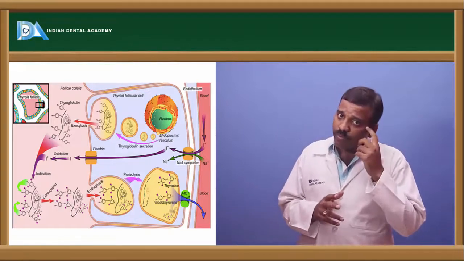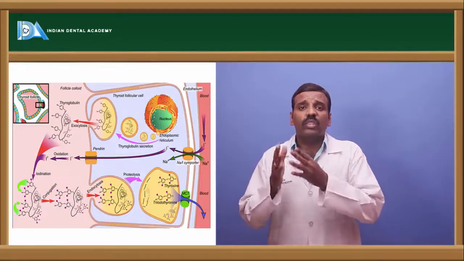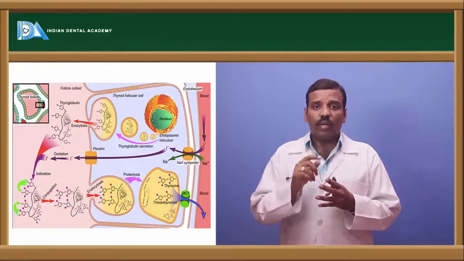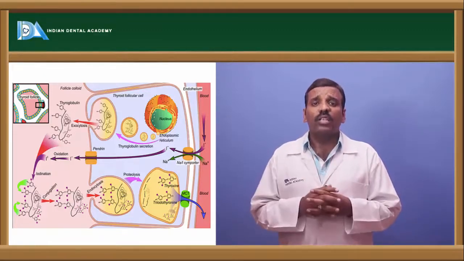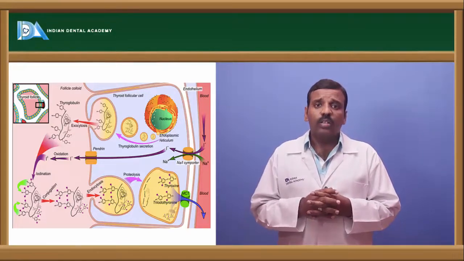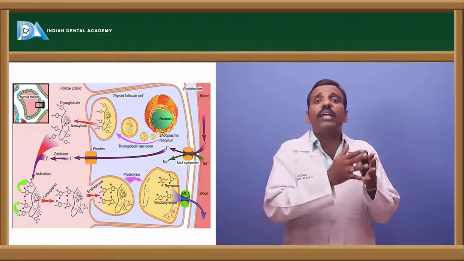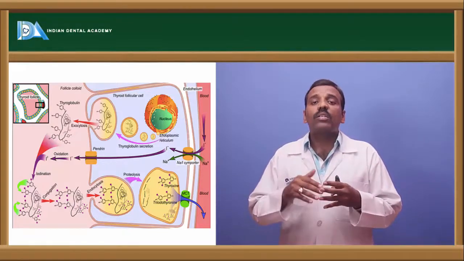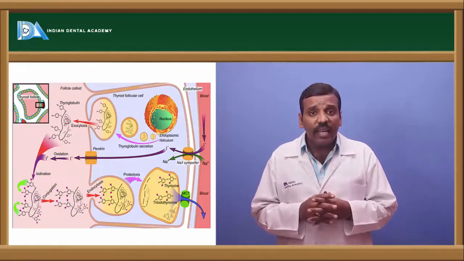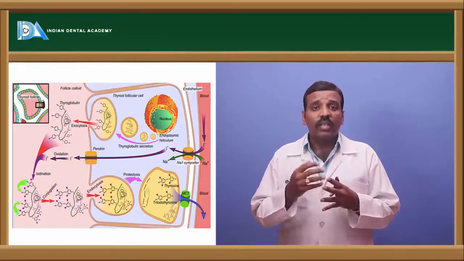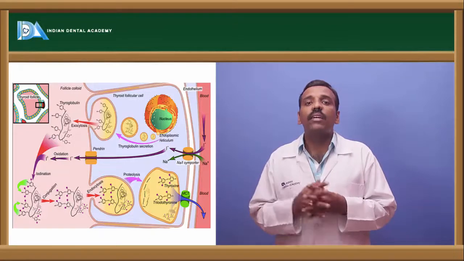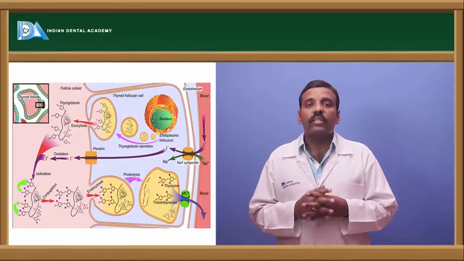Next, thyroglobulin synthesis: in the lumen of the follicle, there is synthesis of the thyroglobulin. Whatever iodide is trapped by the follicular cells is oxidized by the peroxidase enzyme, and it is converted to iodine. That is the third step.